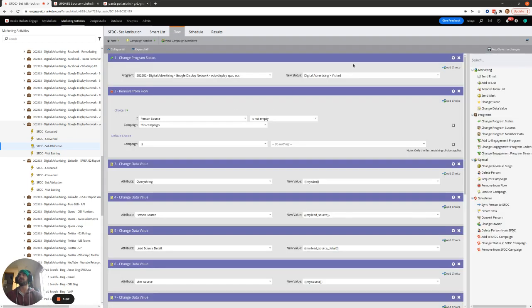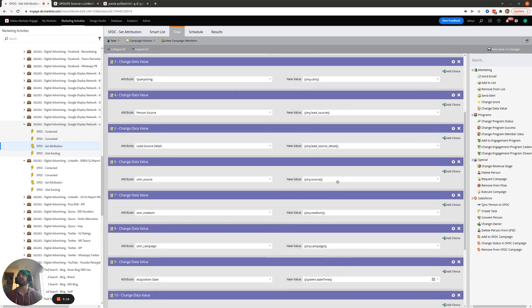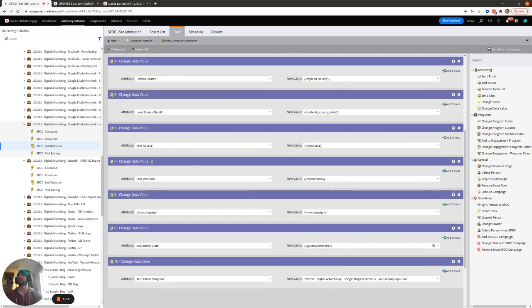then we're going to set all their first touch parameters. We change their status to visited in this campaign. We change their last touch field to be the query string parameters that they came in with. And then we update all the rest of their first touch fields.